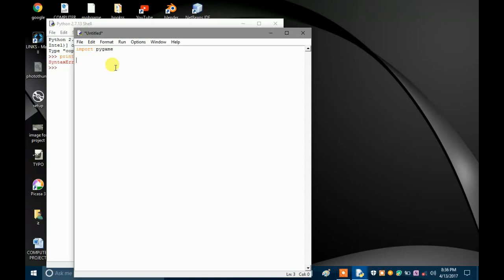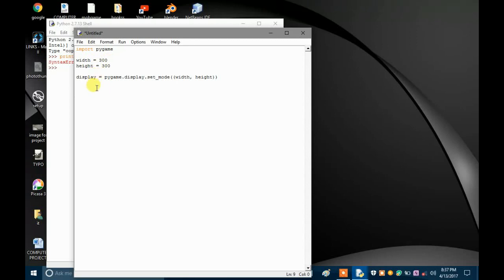So import Pygame, then width equals to, let's say, 300, height equals to also 300, and then display equals to pygame.display.set_mode, and then width comma height, right? So we have defined our display variable with height and width.